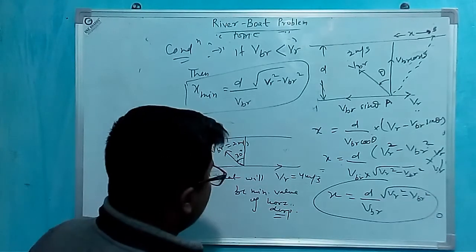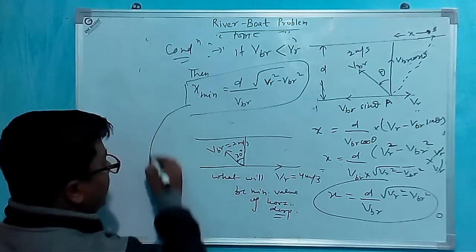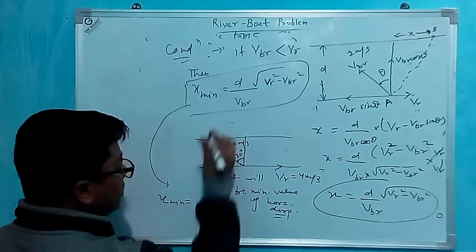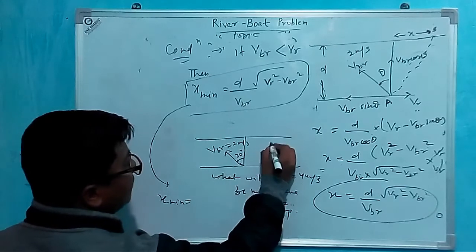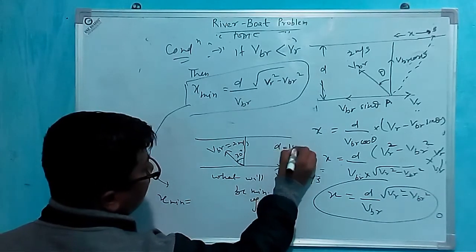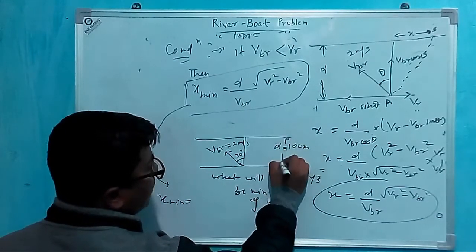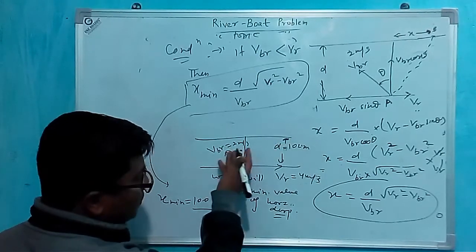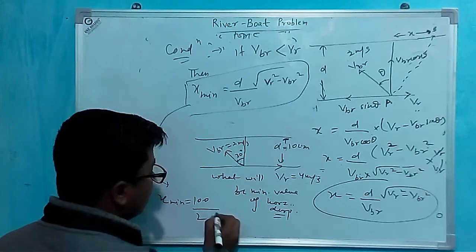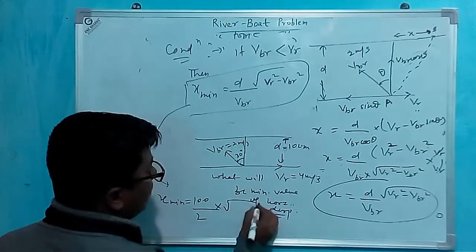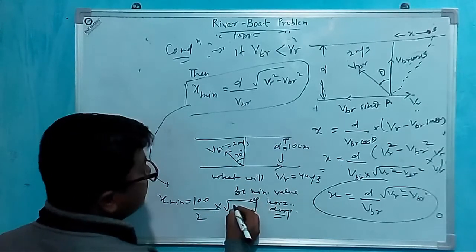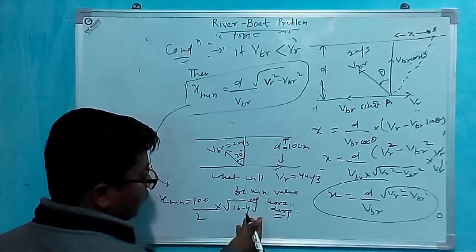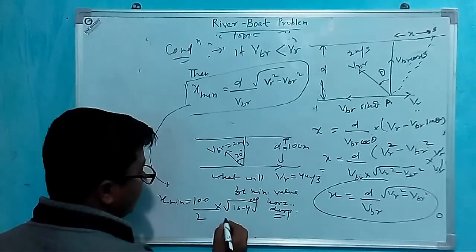We can easily use that x minimum is d, if d is 100 meter given, by the velocity of the boat with respect to the river, 2 meter per second, under root 4 square, 16, minus 2 square, 4, root of 12.